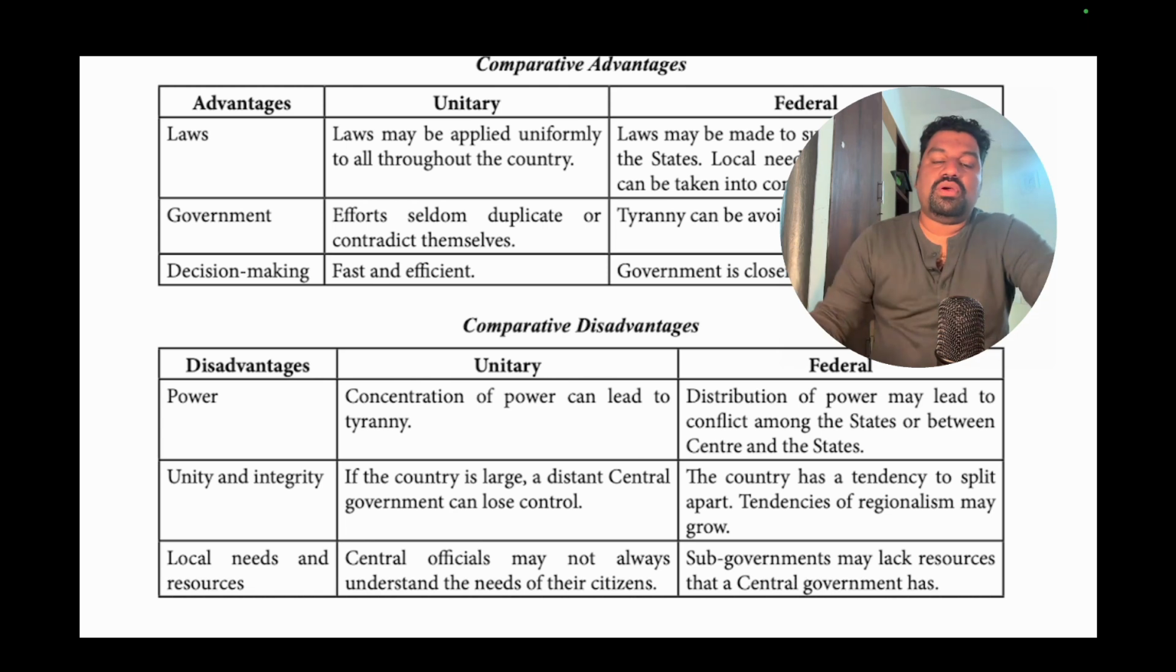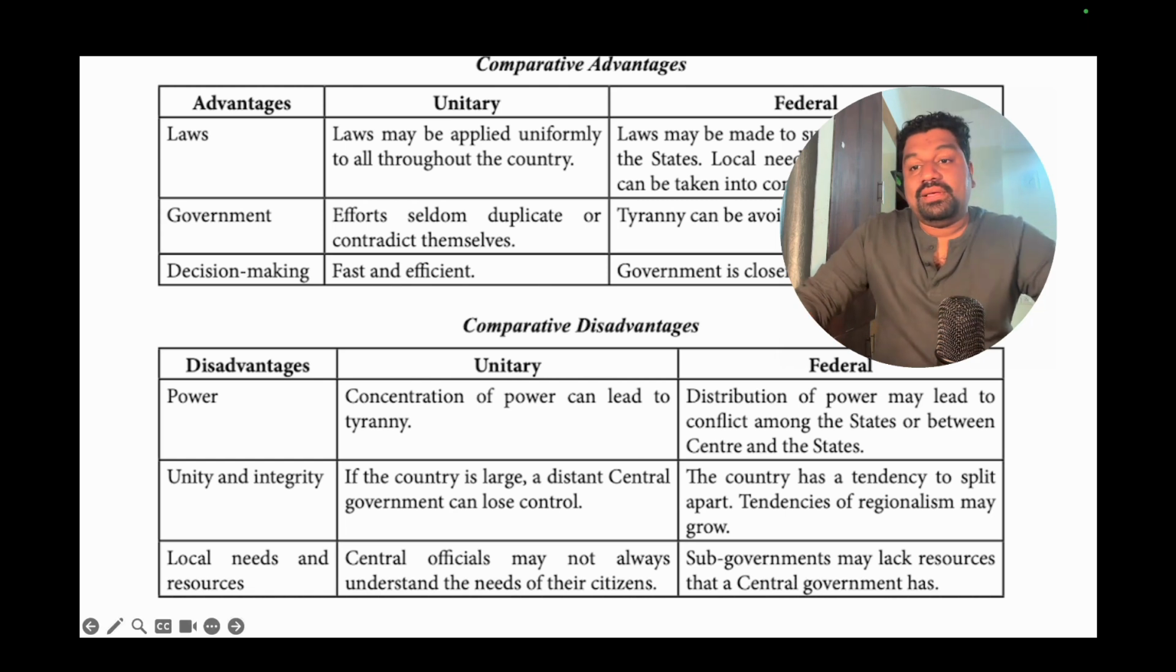And local needs and resources: central officials may not always understand the needs of their citizens. Sub-governments may lack resources that the central government has. So that is a problem. The smaller states don't have the funds to implement a lot of public programs. So now we could understand this.